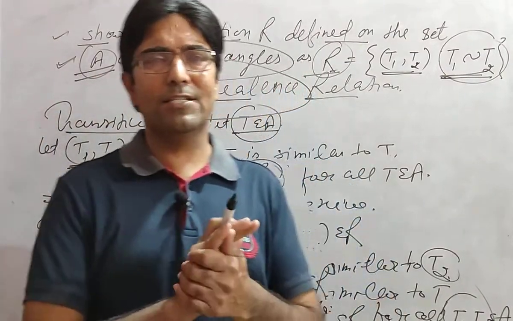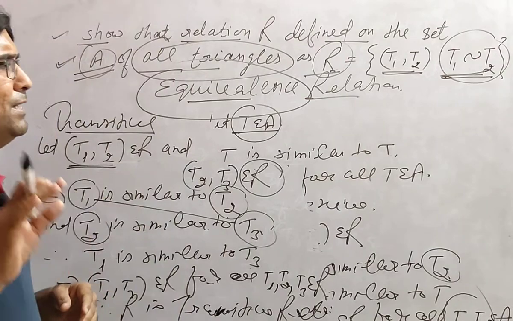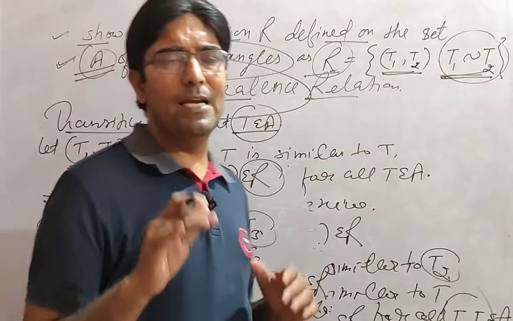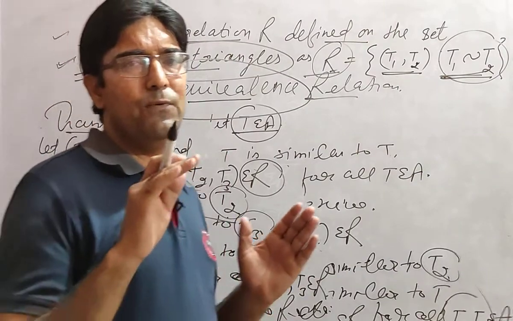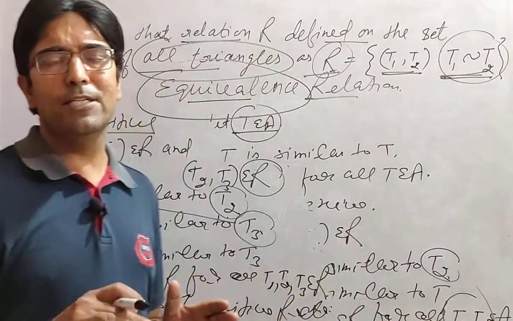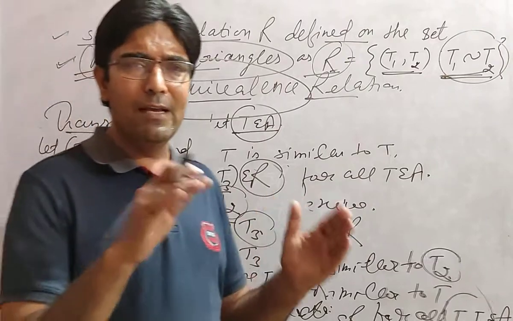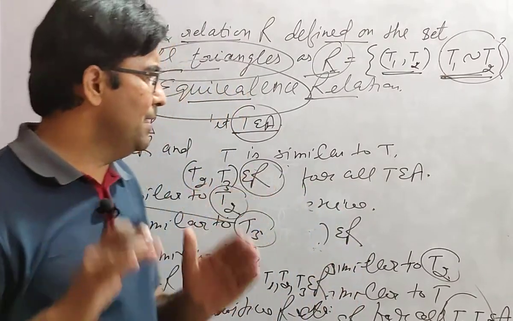Okay, reflexive: each element is related to itself, then the relation will be called reflexive. Symmetric: if A is related to B, it implies B is related to A, then it will be called symmetric.